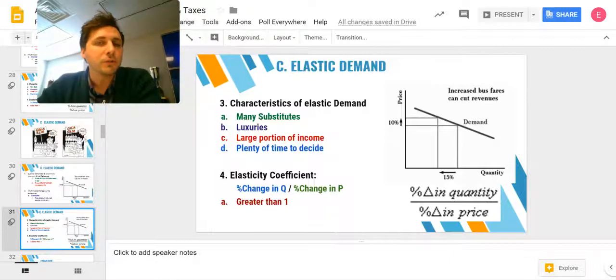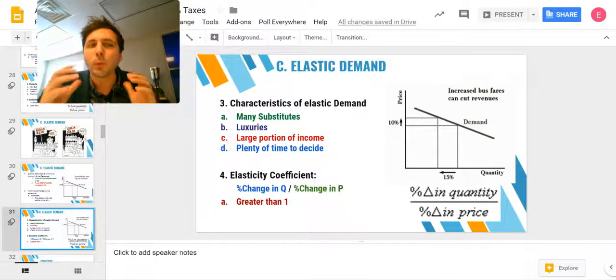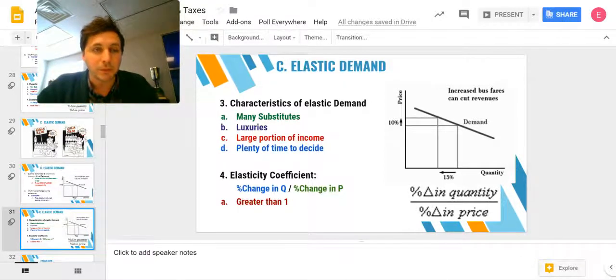If it's a large portion of your income, it's highly elastic, right? A slight percent change in the price can mean a dramatic impact on your monthly bills, like on a house or a boat or something like that. Or if you just have plenty of time to decide, I don't need it now, I might as well wait until I have the best possible deal, and then I'll purchase it.